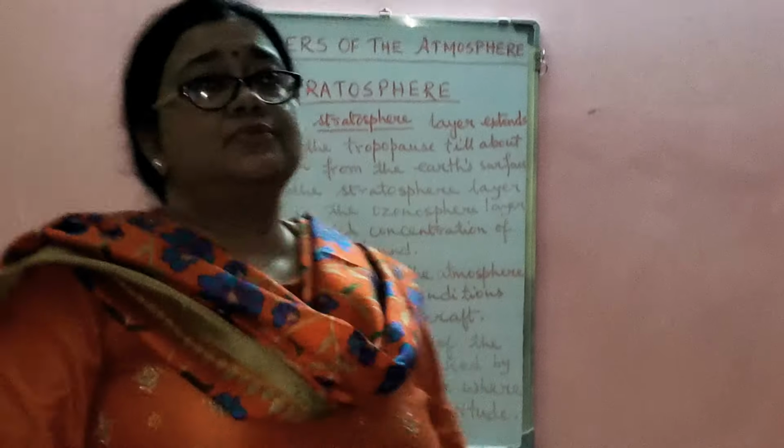Now here I want to mention that ozone is very, very important for our survival, because this ozonosphere which is present in the stratosphere layer, as I have said, has a huge concentration of ozone, and this ozone absorbs the harmful ultraviolet radiation of the sun. So the temperature in the stratosphere layer increases due to this reason also.